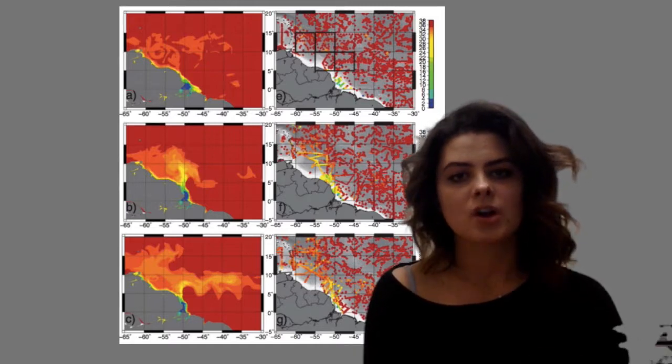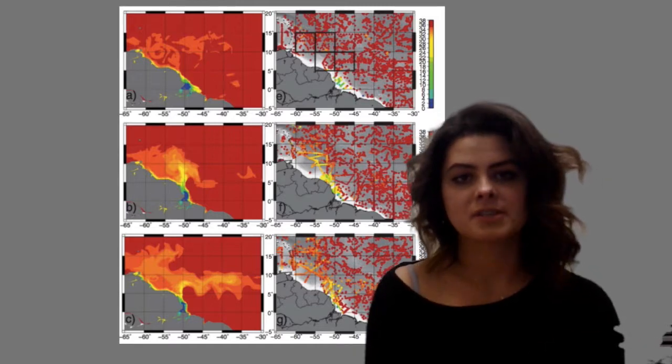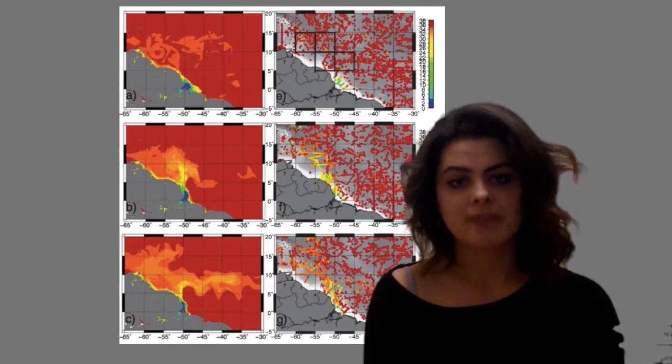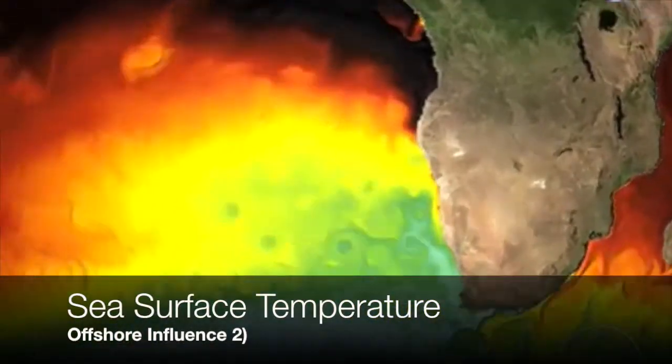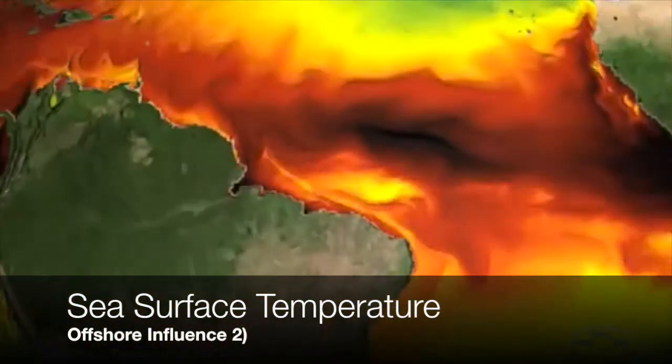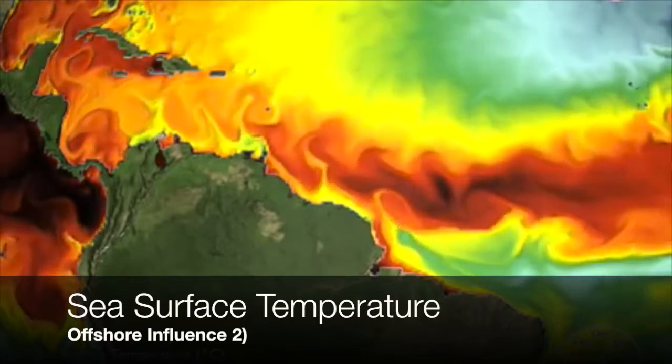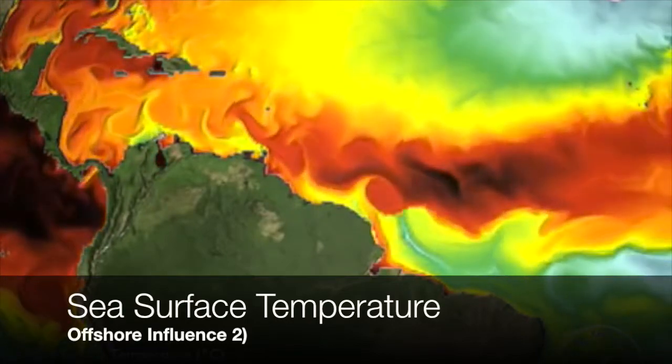Furthermore, the Amazon River also contributes to the seasonal sea surface variability of the Caribbean Sea. Most of the discharge travels northwestwards. Now, the second factor I want to address in the influences of the Amazon River in the North Atlantic are the changes in the sea surface temperature in response to the discharge from the Amazon.